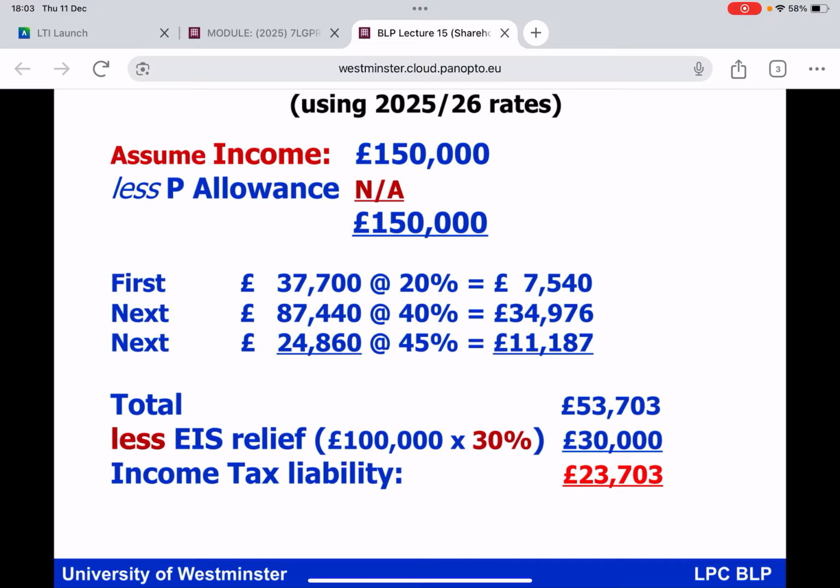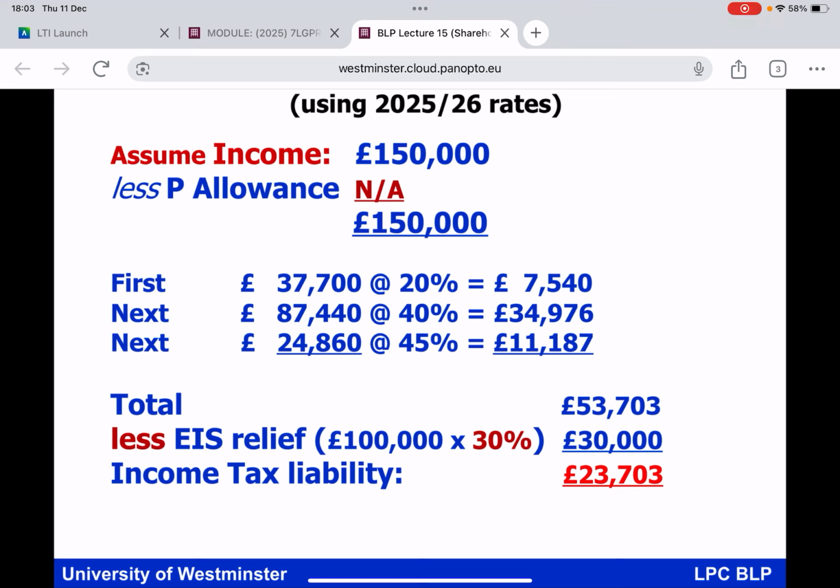Okay, that's an illustration of income tax calculation. The first 37,700 at 20%. The next 87,440, which would take you up to the threshold of 125,140, would be taxed at 40%. And the surplus, the remaining 24,860, would be taxed at the additional rate of 45%. And there, everybody, I present you with a very healthy income tax bill of 53,703.